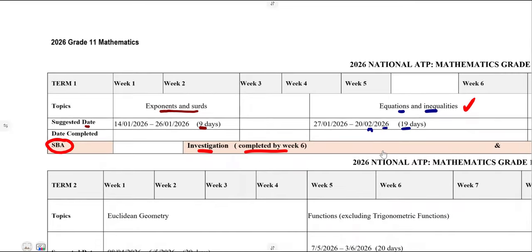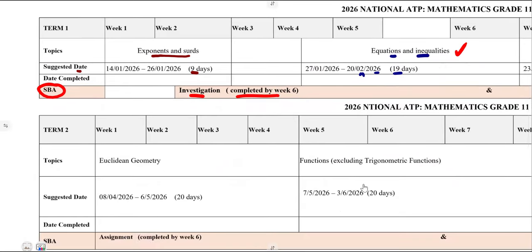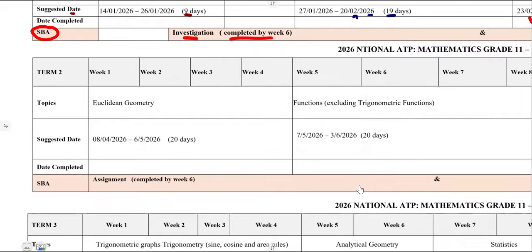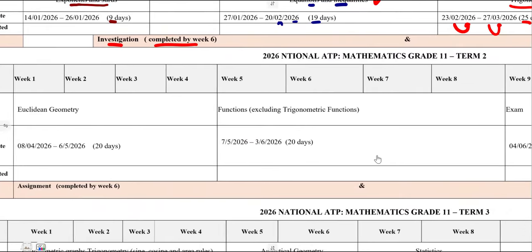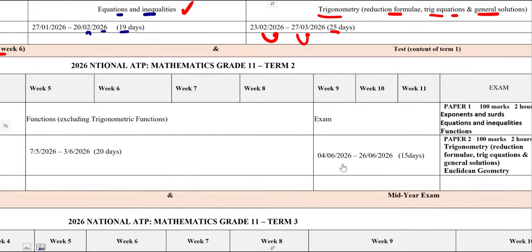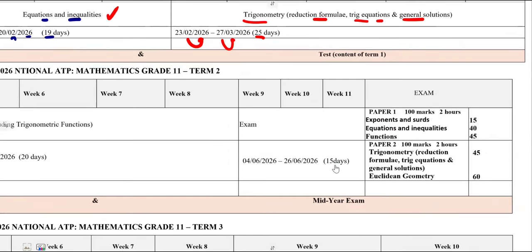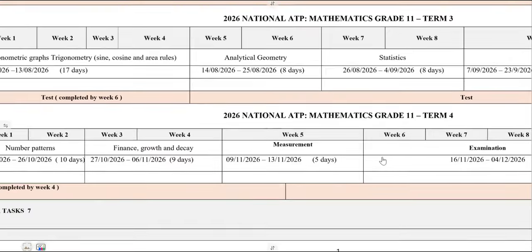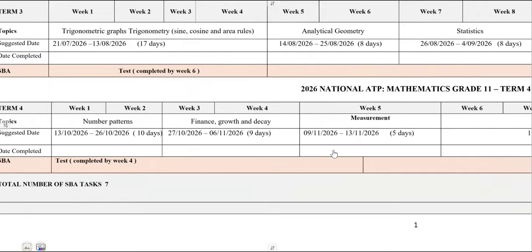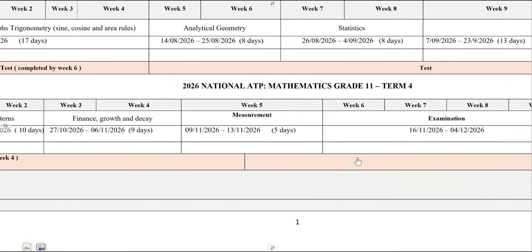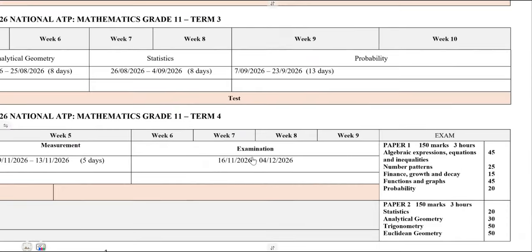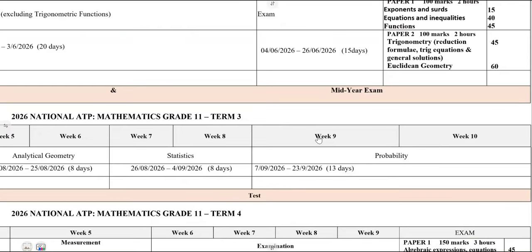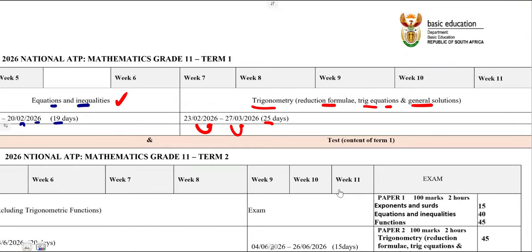For those who want to go through, you can check term 2 and so on and so on. As I said, you can download the ATP so that you can be able to see whatever that you need. It is there, all right, up to the end, which is your term 4. You just download and go through it, all right? So that is it.